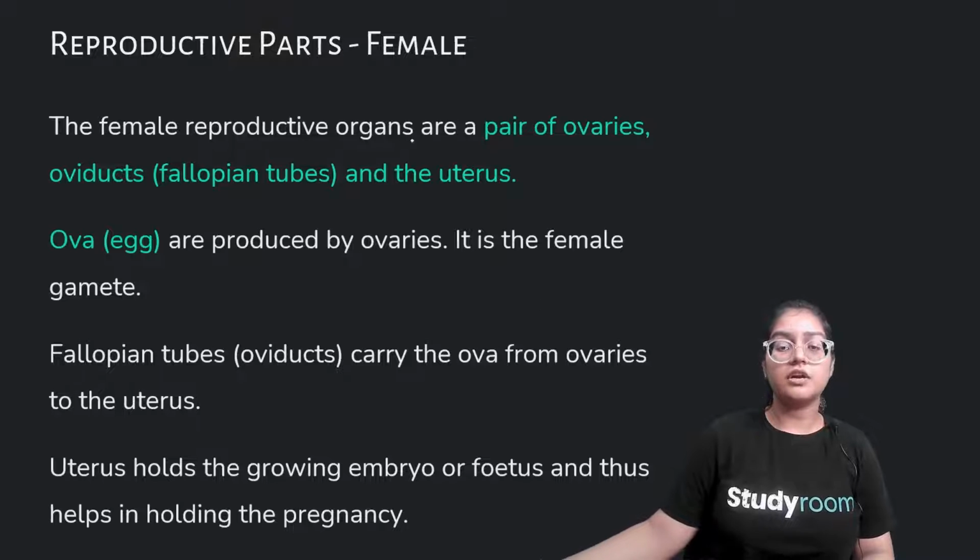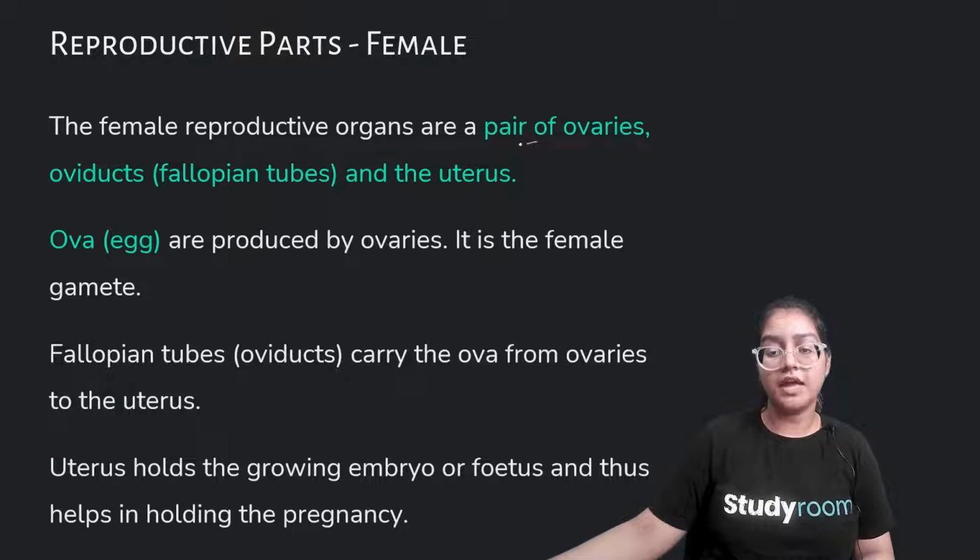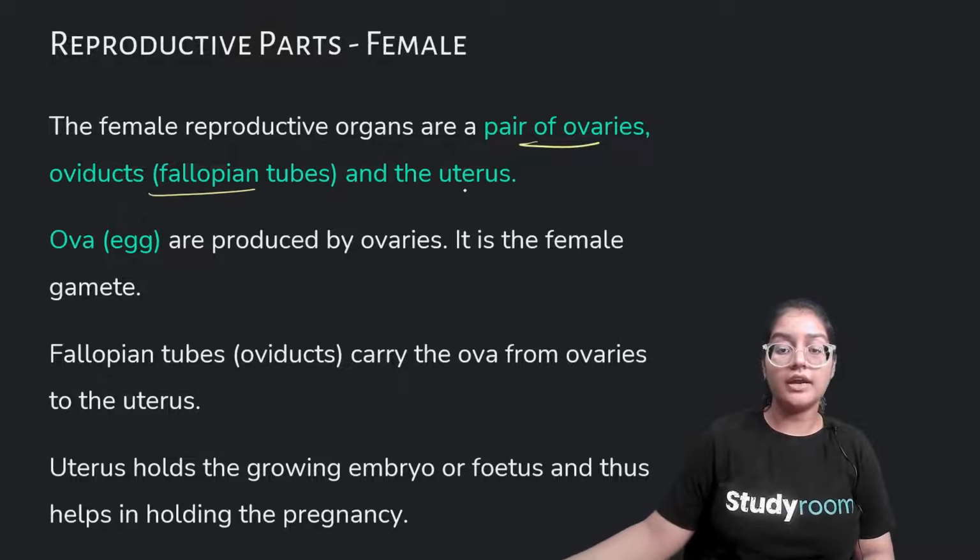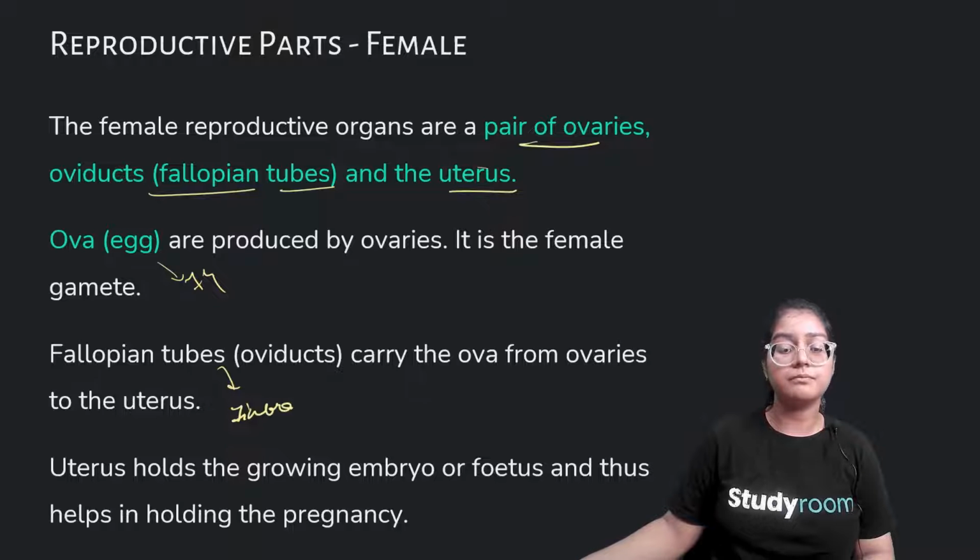The female reproductive organs are a pair of ovaries, oviduct and a uterus. Just like in the male reproductive organ we had a sperm duct, in this case we have a pair of ovaries, oviducts, also known as fallopian tubes, and then the uterus. Ova, the female gametes, are produced by the ovaries. Fallopian tubes carry the ova from ovaries to the uterus, just like I mentioned. In this process, fimbriae and infundibulum help them, and the uterus holds the growing embryo or fetus, so it helps in the pregnancy.